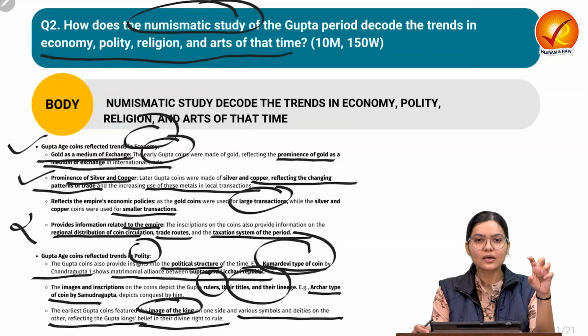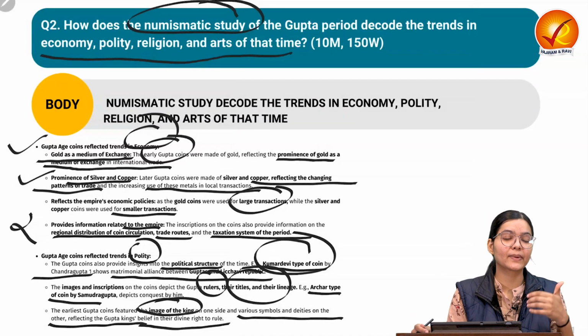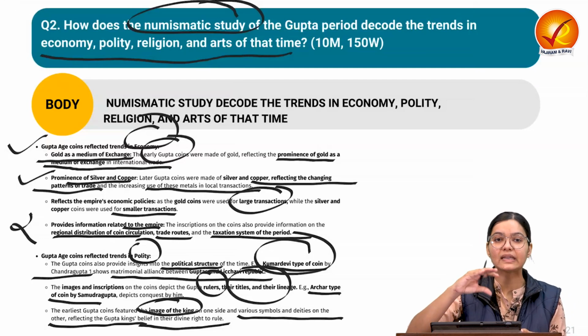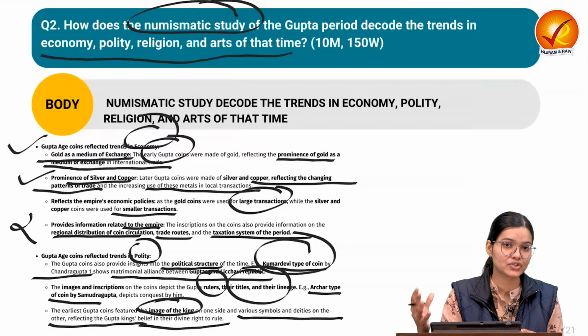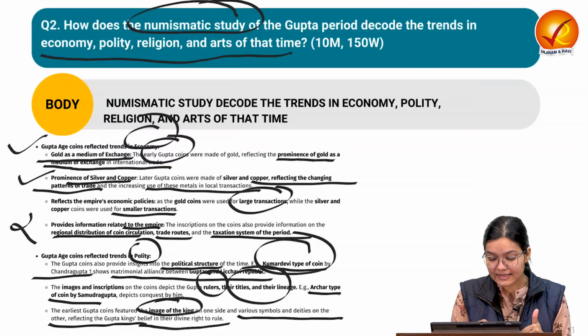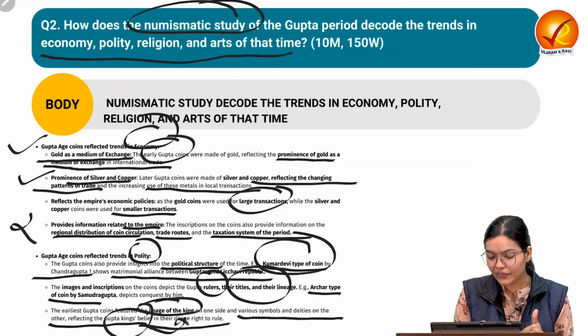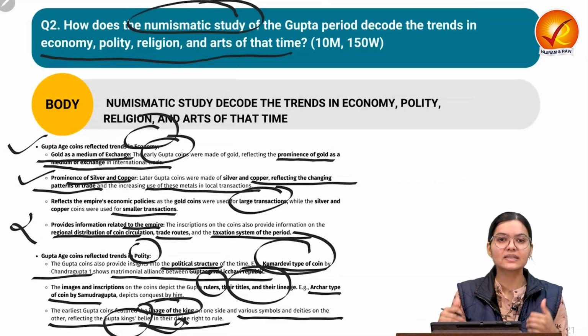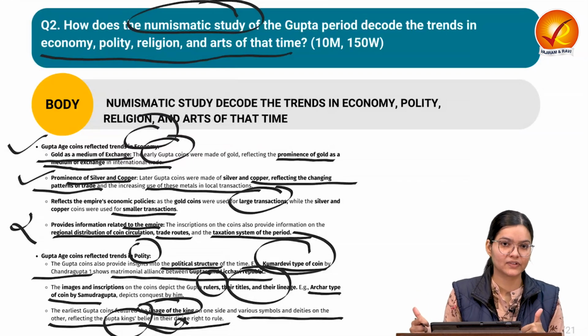So whenever a king or ruler depicts his picture on one side, and the inscription or some holy deity's picture on the other side, it is symbolizing that the king has the right, on behalf of the divine, to rule that kingdom. So it is establishing the authority of the king.